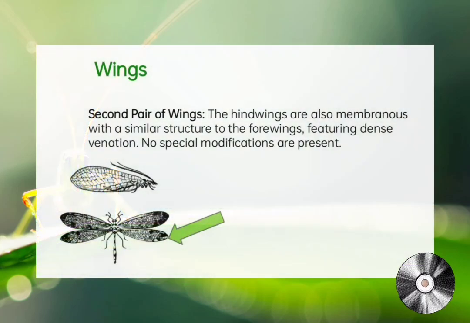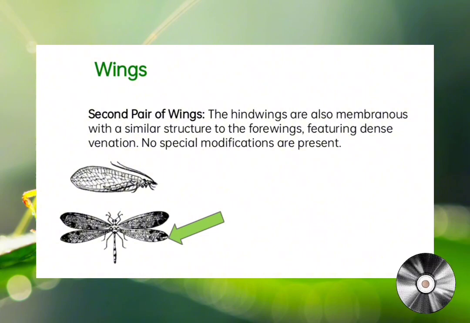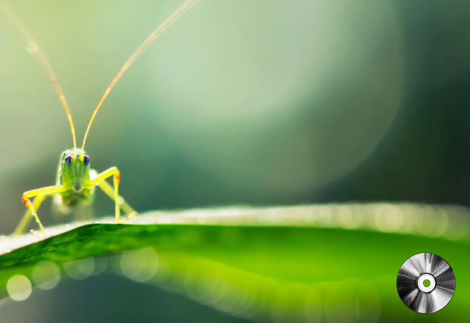The second pair of wings, the hind wings, are also membranous with similar structure to the forewings. No special modifications are present.